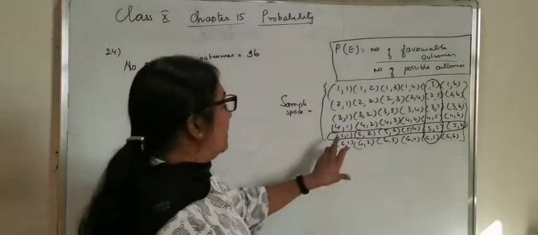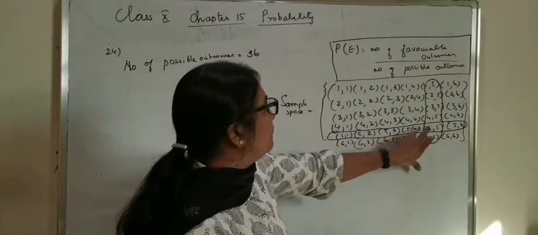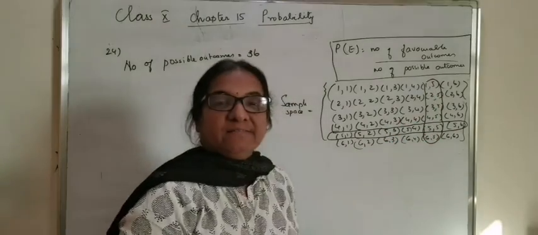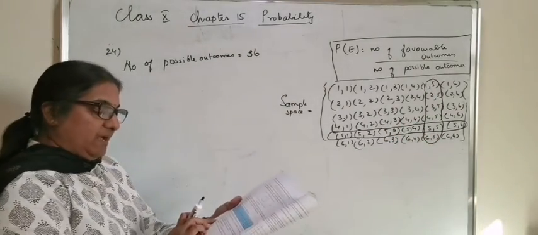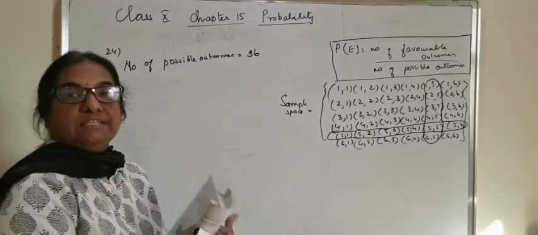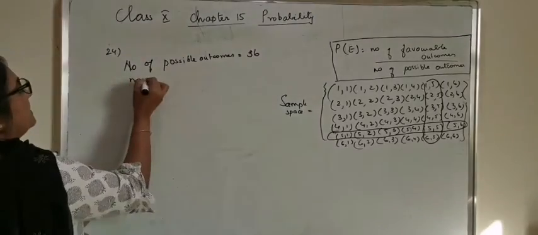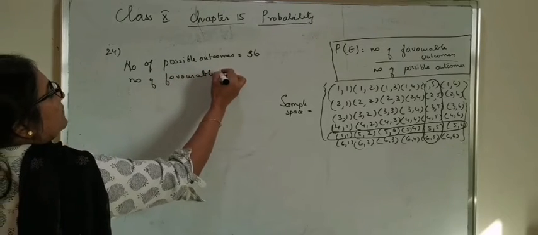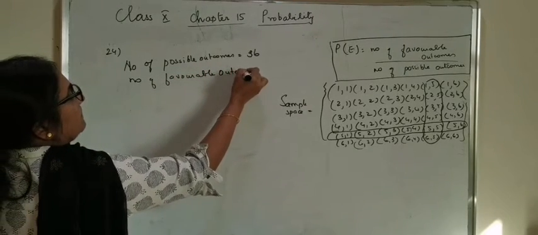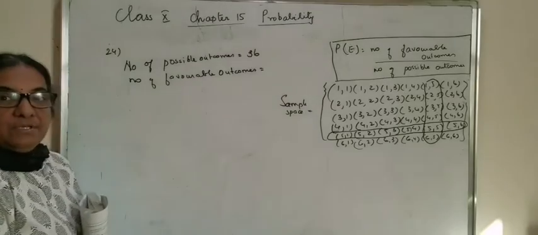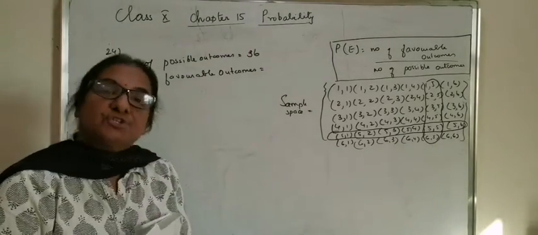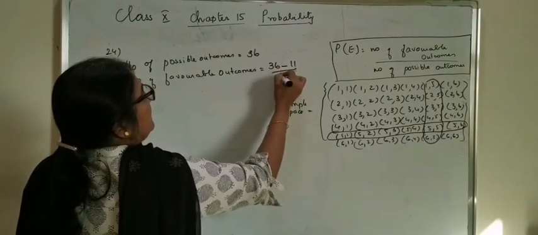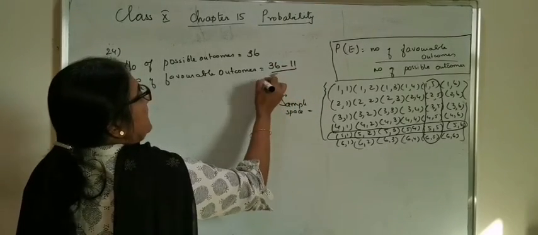That means a total of 1, 2, 3, 4, 5, 6, 7, 8, 9, 10, 11. So the number of favorable outcomes is equal to 36 minus 11, which is 25.